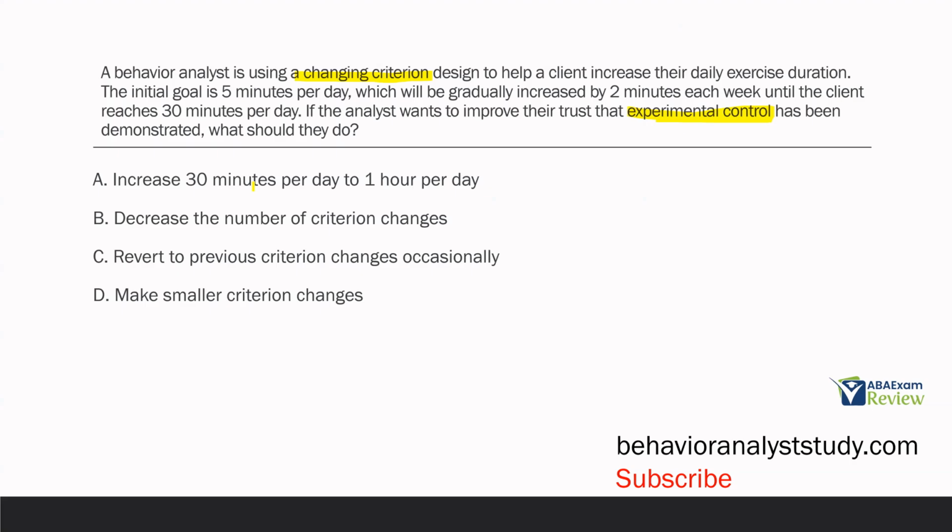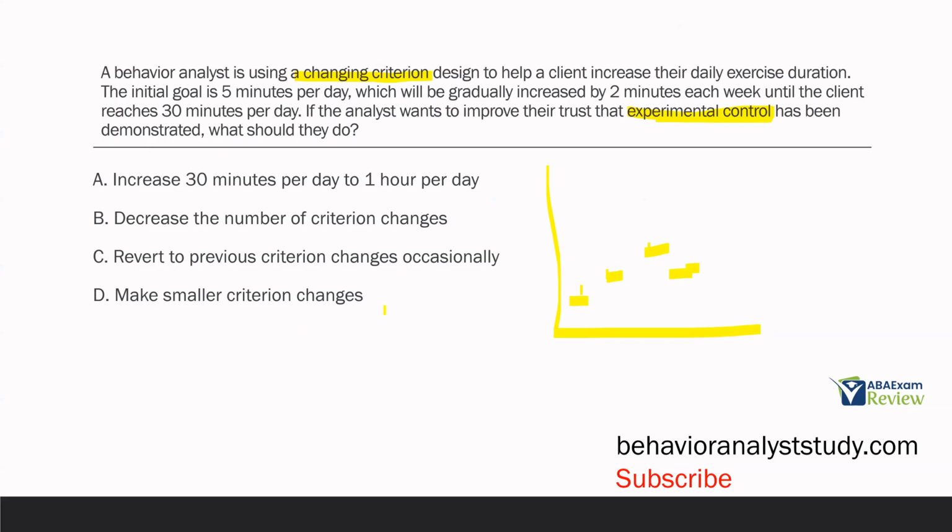B, decrease the number of criterion changes. If you have a changing criterion design, the more changes you go through, the more experimental control you are likely demonstrating. C, revert to previous criterion changes occasionally. Yes, what we might want to see is a criterion change that moves like this, and then the behavior follows, and then we revert back. What we want to see is that behavior following the reversion.